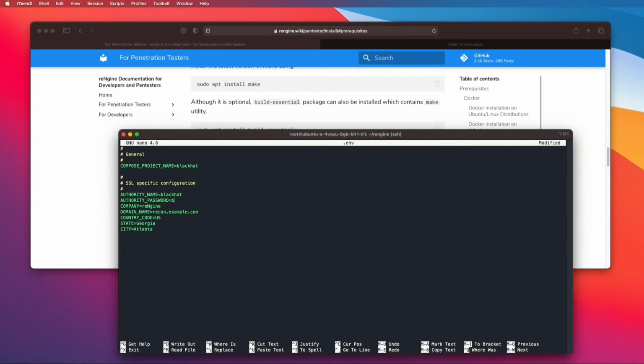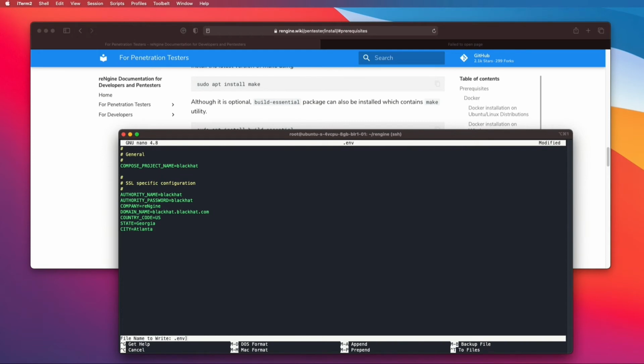Just make sure to use secure passwords for your certificates. And the domain name, if you plan to use a custom domain name, something like recon.yogeshoja.com, feel free to write the domain name here. I'm just going to write blackhat.com. Country code, everything is perfectly fine.